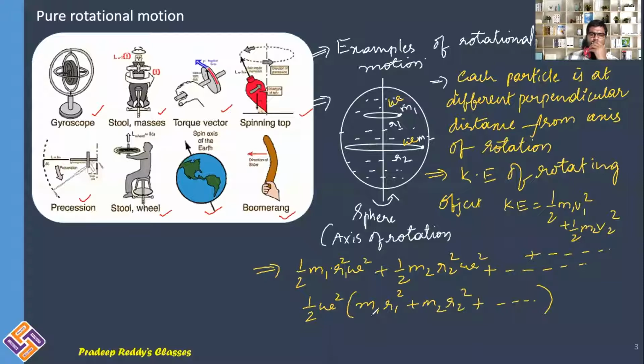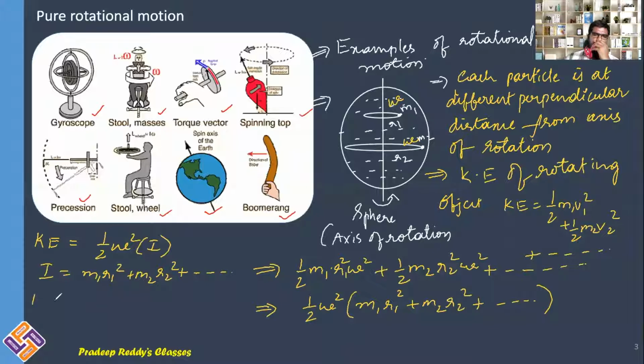Now as a whole, m1 r1 square plus m2 r2 square, it is some constant, right? So I can now write this as kinetic energy is equal to half omega square into some constant I, where I can be written as m1 r1 square plus m2 r2 square plus so on, which is called moment of inertia.